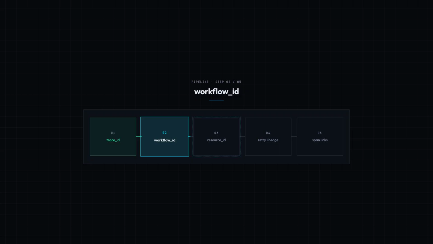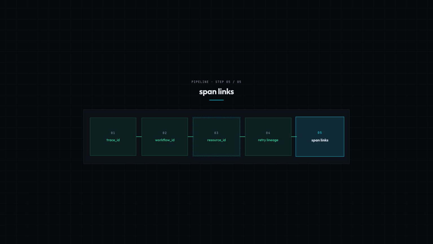Start with trace context, so every span shares the same trace ID. Then add the operating metadata you actually debug with: workflow ID, task ID, claimed resource ID, retry lineage, and who currently owns the claim. When the queue hop cannot keep parent-child shape, use span links instead of pretending it is synchronous. Now you can ask a useful question. Did this worker resume independent work, or did it pick up work that points back to an owner already in the path? Without that metadata, every retry looks fresh. With it, the loop stays visible.